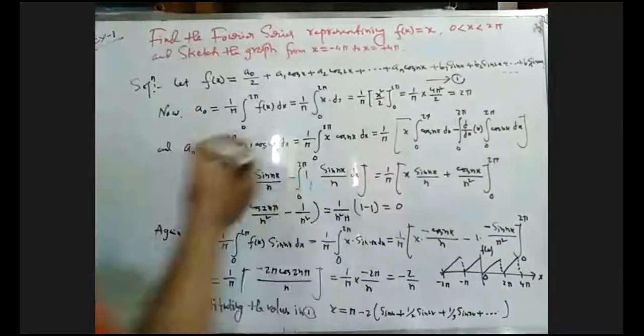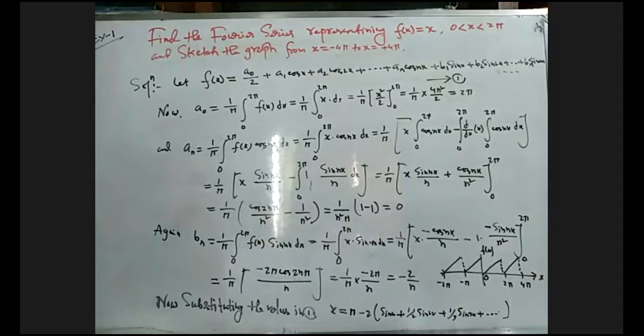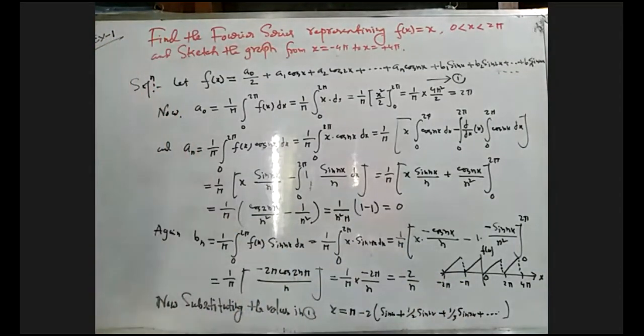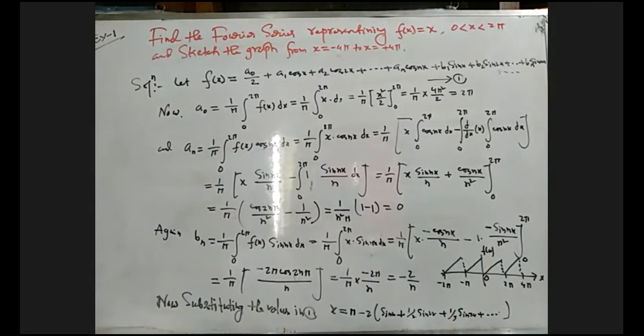This is the required graph for the function f of x equals x.